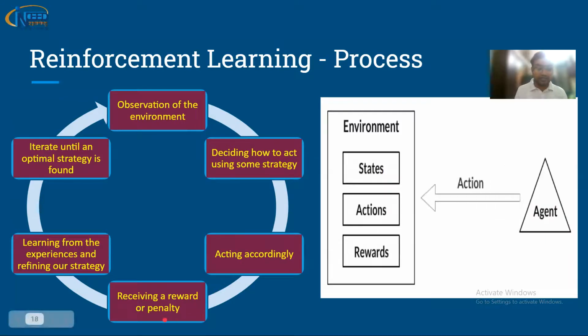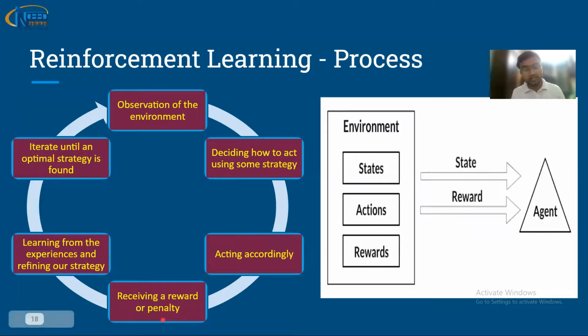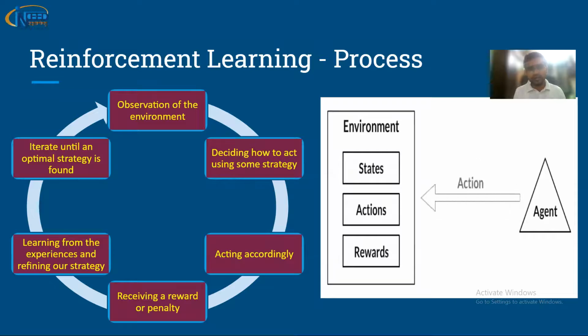After that, receiving a reward or penalty. The dog received a penalty, the instructor did not speak with him for some time, and then learning from the experiences. The dog thought that the instructor is not talking with me, so I should do something else. And iterate until the optimal strategy is found. Then the dog tried to catch the ball, and when the whole thing repeated, the dog received a reward, that the instructor is talking with him. So this is how reinforcement learning works. Google Maps is one of the best examples of reinforcement learning.